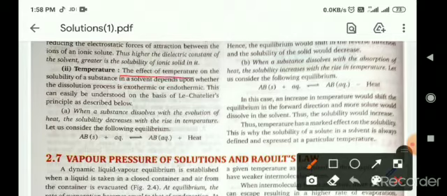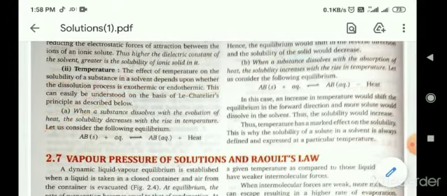The effect of temperature on the solubility of a substance in a solvent depends upon whether the dissolution process is exothermic or endothermic. Okay, if the process is endothermic, then the solubility increases, and if the process is exothermic, then the solubility decreases. So when the substance dissolves with the evolution of heat, the solubility decreases. When exothermic, solubility decreases, and when endothermic, solubility increases.